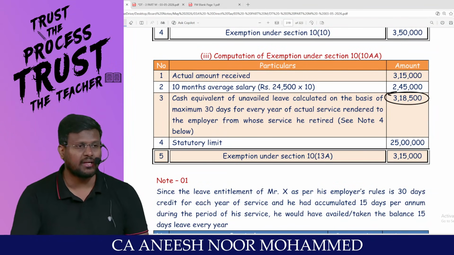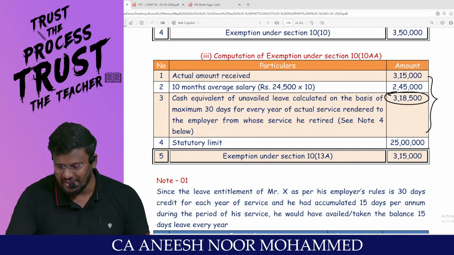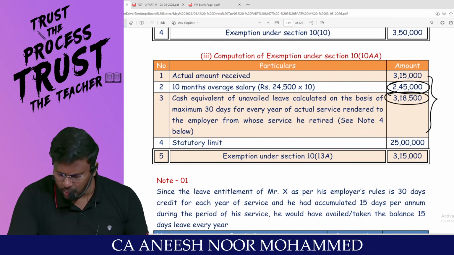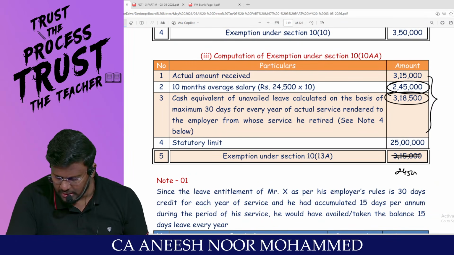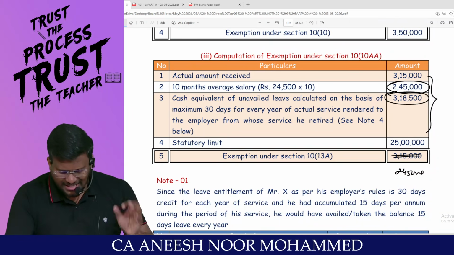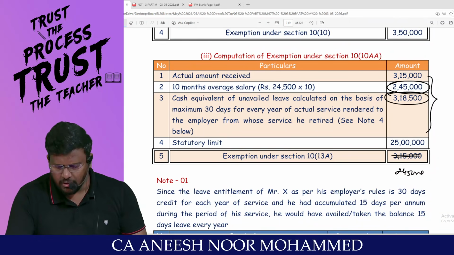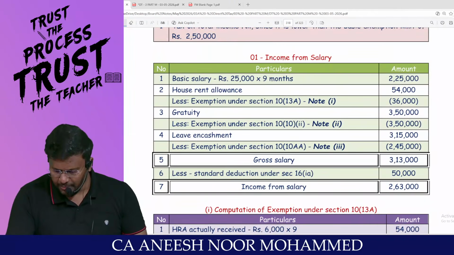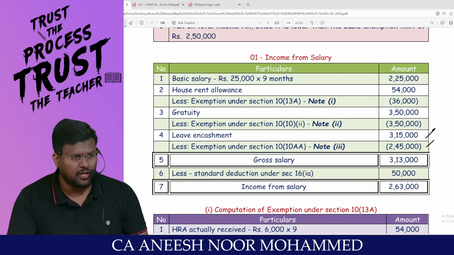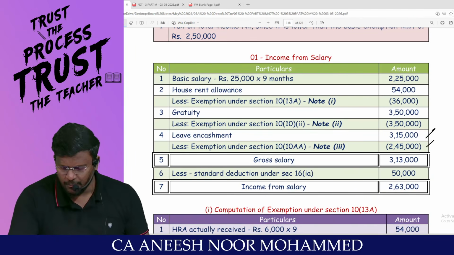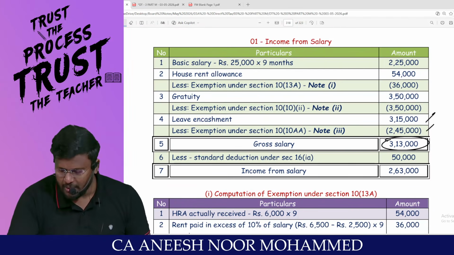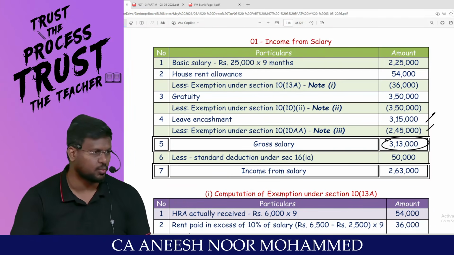That is what 3,18,500. You tell me what is the least? 2,45,000 is the least, my dear lovable students. 2,45,000 is the least. Am I right, sir? So what is the actual leave salary received? 3,15,000. From that 3,15,000, if you reduce 2,45,000, balance will be automatically taxable. So if you do all this, you will be having gross salary of 3,13,000.